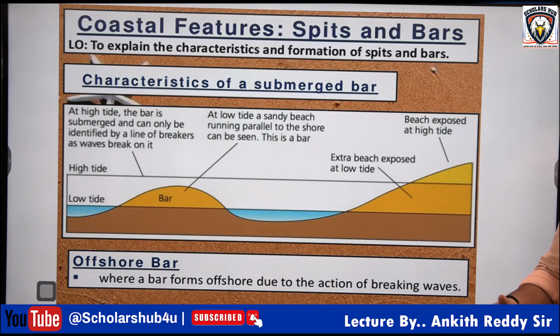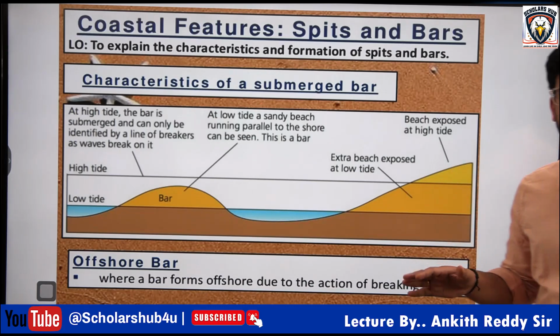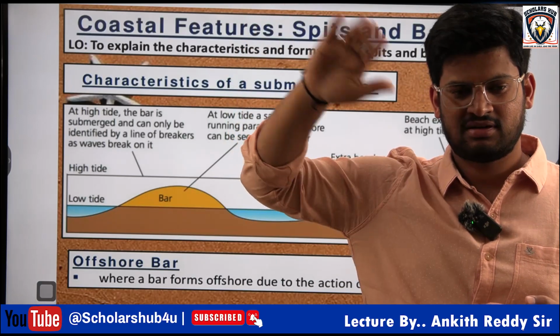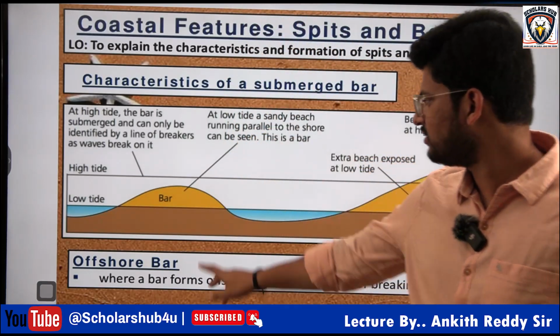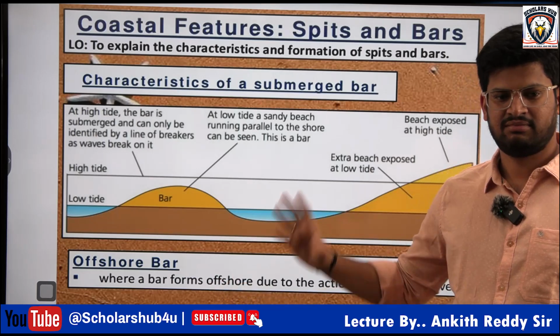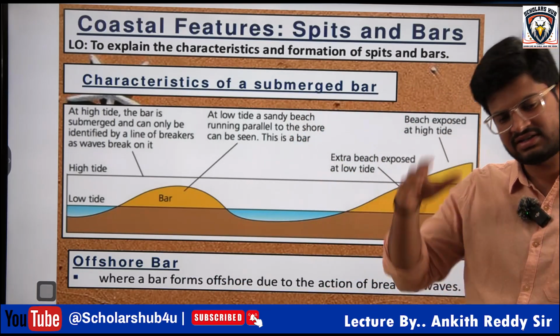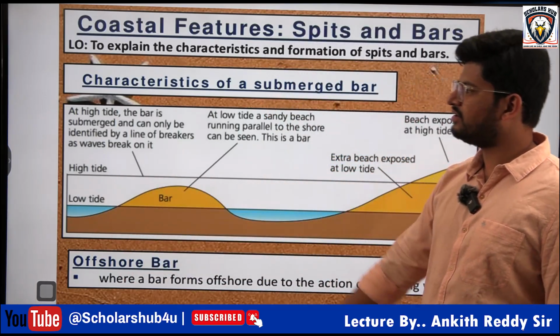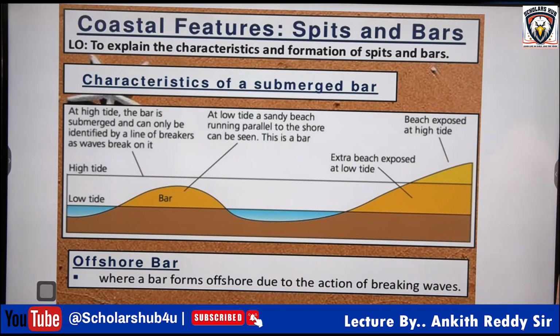Okay, so when there is high tide, what are tides? We'll discuss that in oceanography. The rise in sea level is called high tide. Fall of sea level is called low tide. Generally this happens based on the position of the earth, moon and sun. I will discuss this. So water will move from high to low. In the case of the low tide region, you can find the bars. Basically, what are sandbars? The depositional landforms parallel to the coast are called bars.